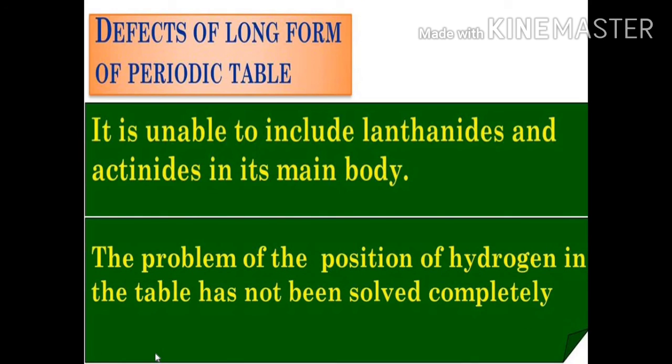The problem of the position of hydrogen in the table has not been solved completely. We very well know that hydrogen behaves both like a metal as well as a non-metal, and hence it has got two positions in the periodic table. It is placed among the alkali metals, it is also placed among the halogens. But hydrogen should have been given a separate place in the modern periodic table or the Moseley's periodic table. This is another disadvantage of the Moseley's periodic table.